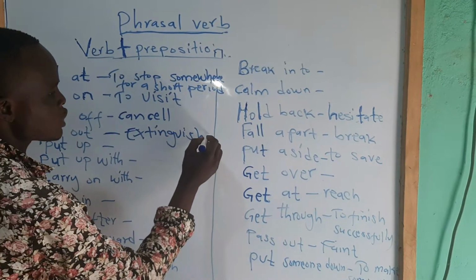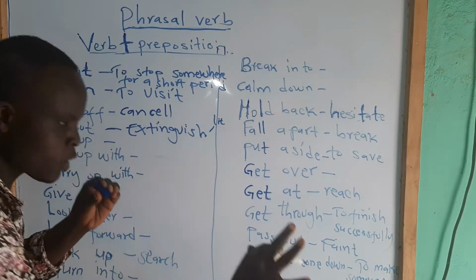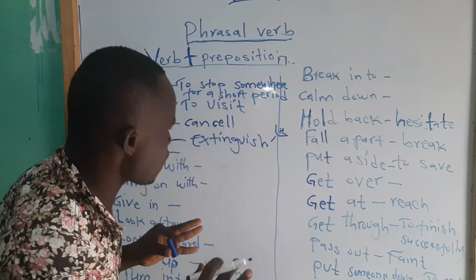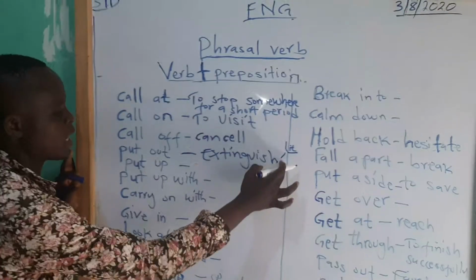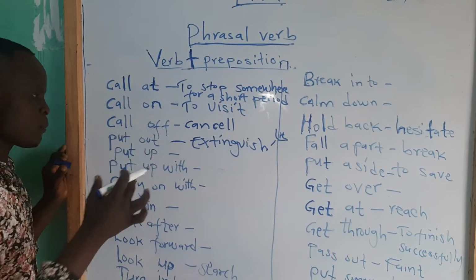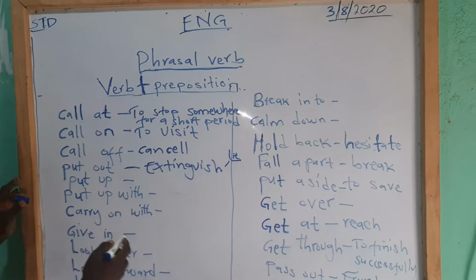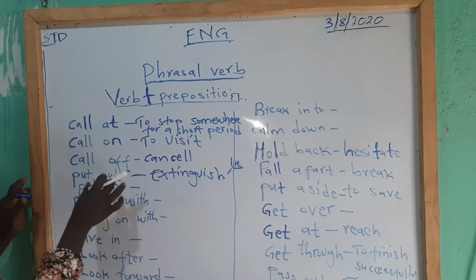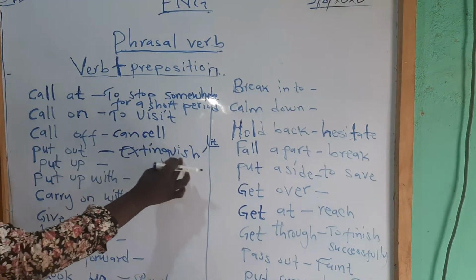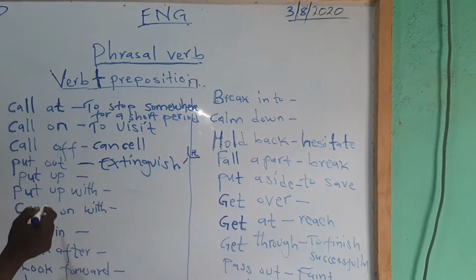The opposite of extinguish is to light. Let's say you have a matchbox. Then you light the fire. But when you say the fire is out, you are saying you are extinguishing the fire. You are putting out the fire. You hear somebody say, firefighters, the house is burning. So the firefighters came with their vehicle and their water, and they poured water on the house. They were putting out the fire. We put out the fire means to extinguish. And the opposite is to light.